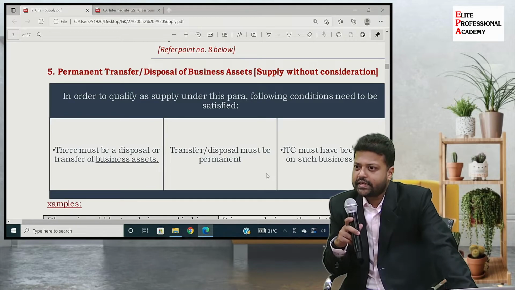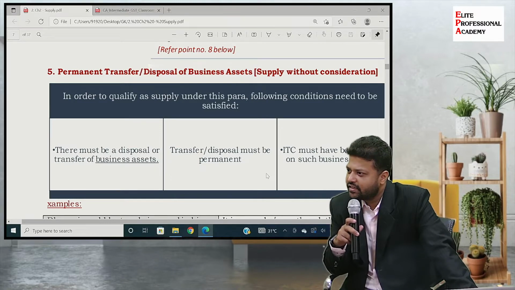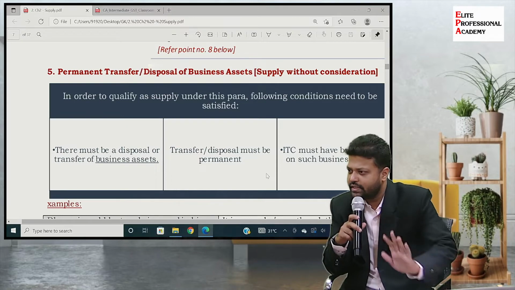Okay, from GST perspective, it is very simple. Something that is capitalized in the books of accounts. You look at the balance sheet, fixed asset side, something that is capitalized there becomes your business asset. From GST perspective, very simple.